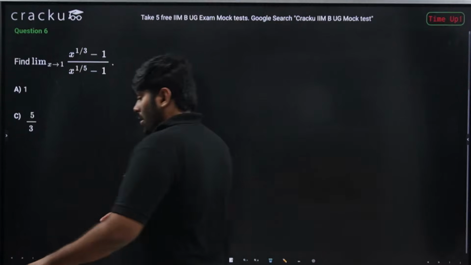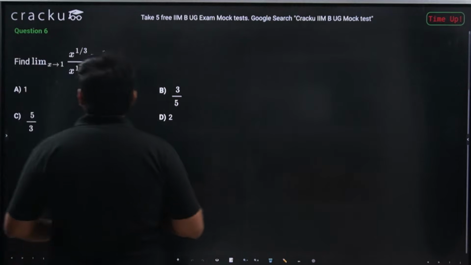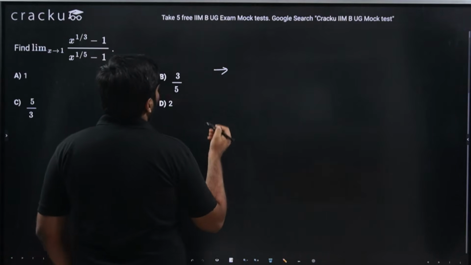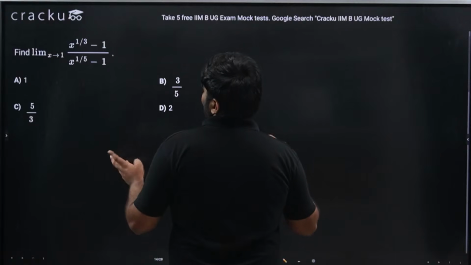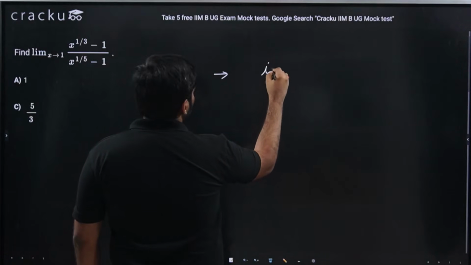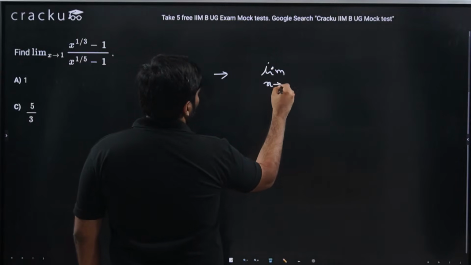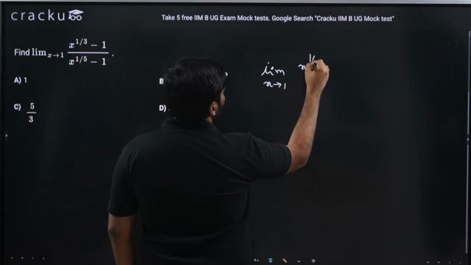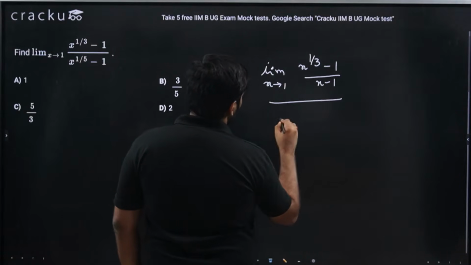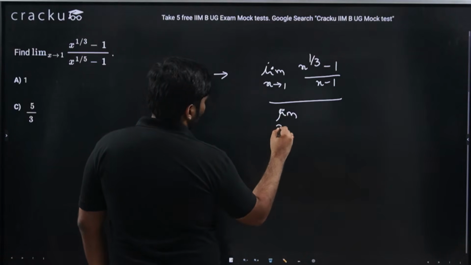Right. So in this particular question, there is no big difference other than the powers being in the p by q form. It's not a direct integer, but more or less the same thing. So you should be writing limit x tends to 1 of (x^(1/3) - 1)/(x - 1) divided by limit x tends to 1 of (x^(1/5) - 1)/(x - 1).